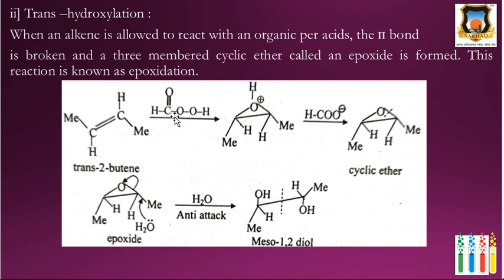Here, trans-2-butene, the reagent used for trans-hydroxylation is peracid, an organic peracid, here performic acid. First there is bond formation between this carbon and oxygen, and OH. Then removal of this OH by attack of the formate ion gives the cyclic ether, and this cyclic ether is called the epoxide. Then a water molecule attacks this carbon from the backside of the carbon-oxygen-carbon bond, and this addition is anti-addition, and we get OH on the opposite side of the double bond, and therefore there is formation of 1,2-diol.